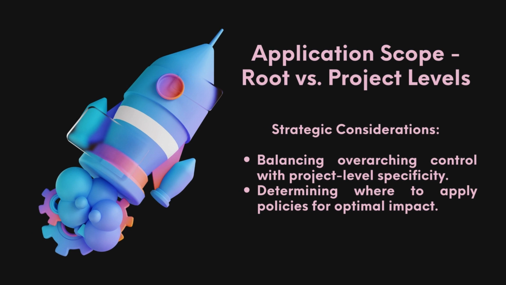Now think of where we want to put our castle. Do we want it in the whole magical land or just in a small corner? Applying rules at the root is like saying, let's make sure everyone in the land follows our castle rules. Example of constraints: skipping default network creation is like saying, we don't want a default path for everyone. Let's build our own roads in the magical land. It's like having a special road just for us.